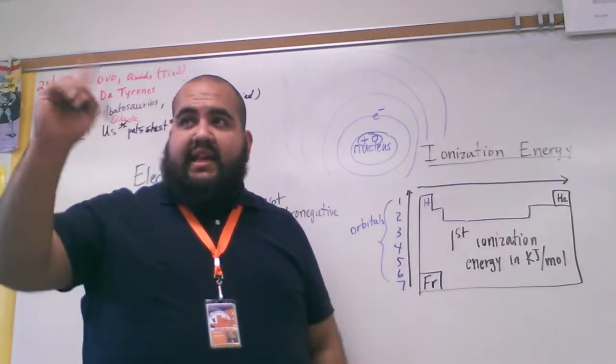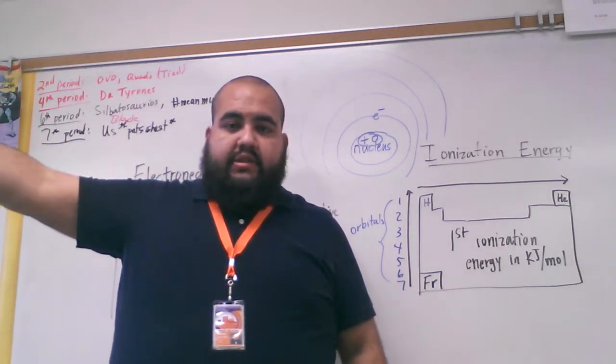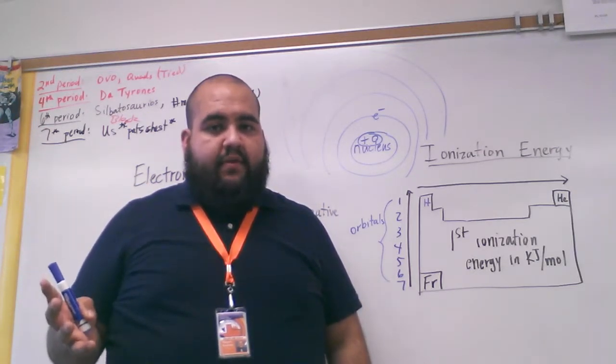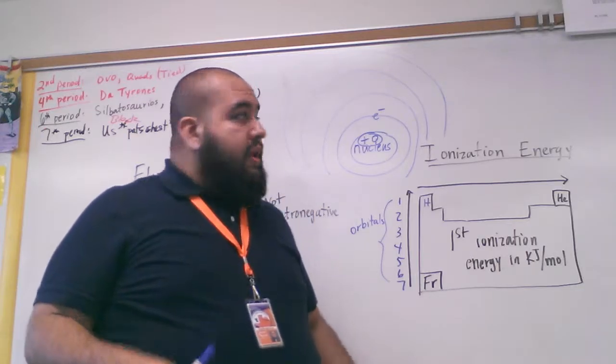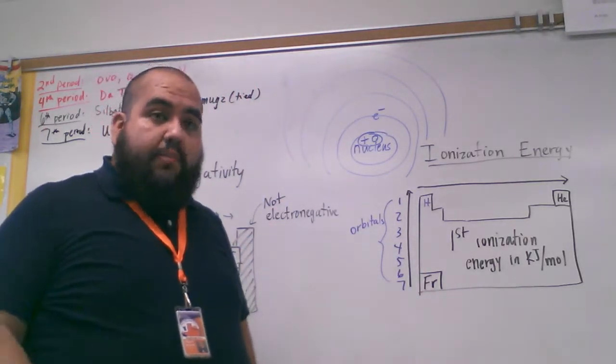So imagine standing outside the football field at the end zone and adding 2 more football fields. That's how far an electron is from its nucleus in real life. So, imagine 7 orbitals. How far are those electrons from the nucleus?